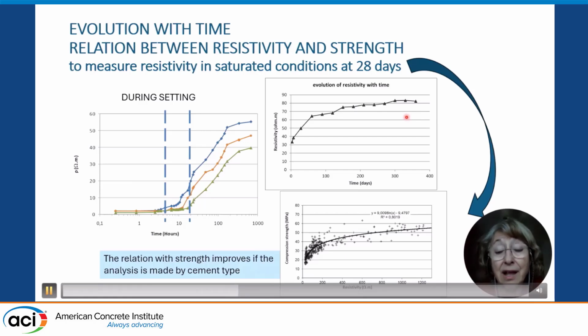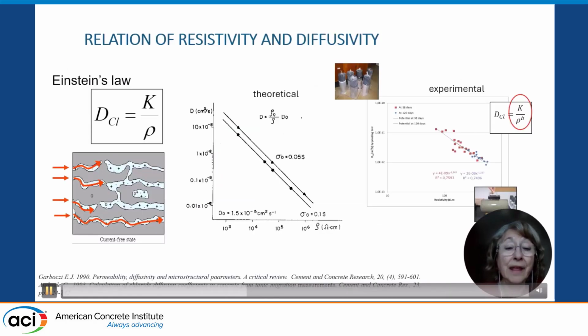There is in fact a relation with the strength, and we plotted here a lot of concretes where we have checked the relation of resistivity with strength, and there is a big scatter because it depends very much on the type of cement. But if you have the same cement and the ratio, the scatter is much more reduced.